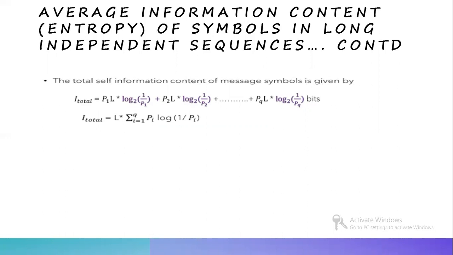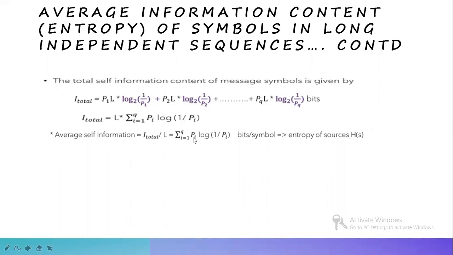Now, as per what we are studying, we need to know what is average self-information. Average self-information is given by I total by L. We have calculated I total. So, substituting I total, we get H of S, that is average self-information, equal to summation I equal to 1 to Q Pi log of 1 by Pi.